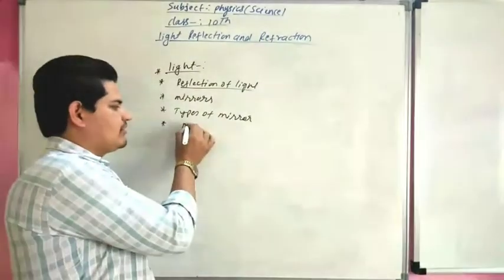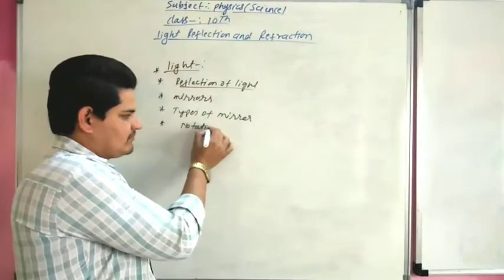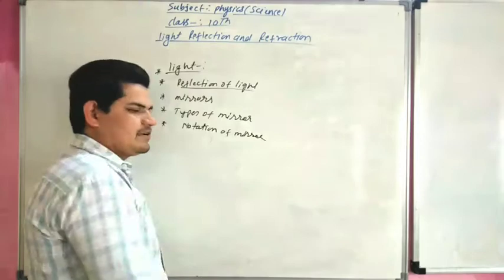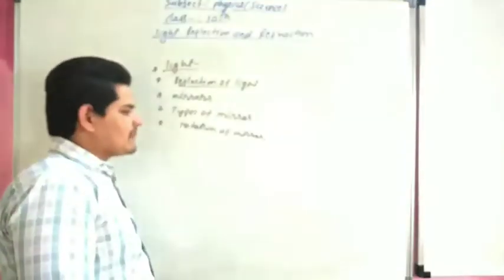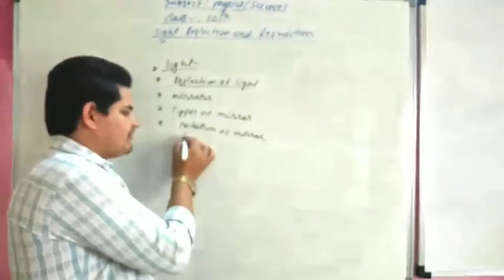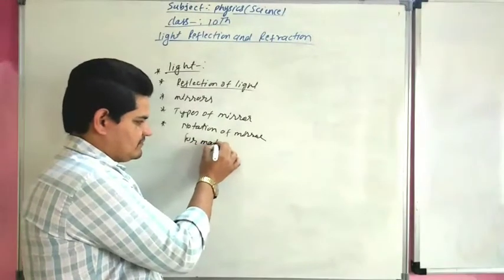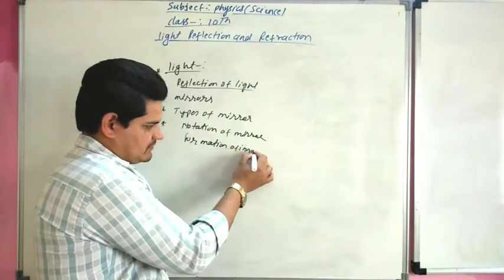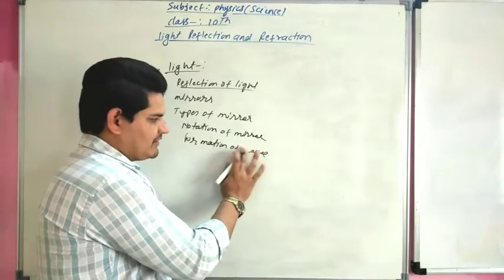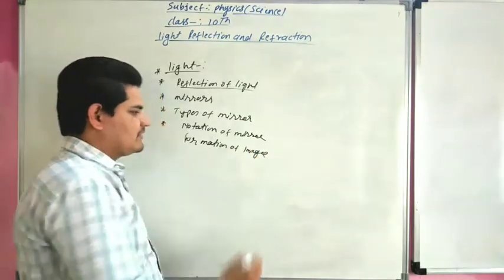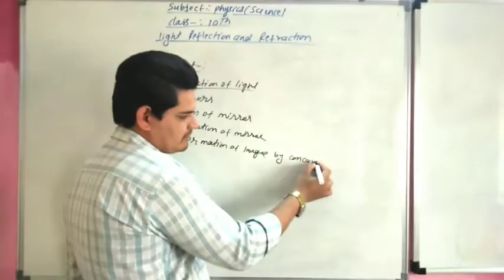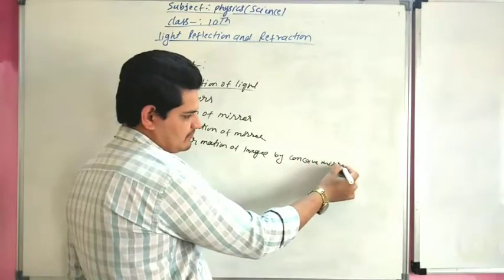Next, notation of mirror. Next, formation of image by concave mirror.